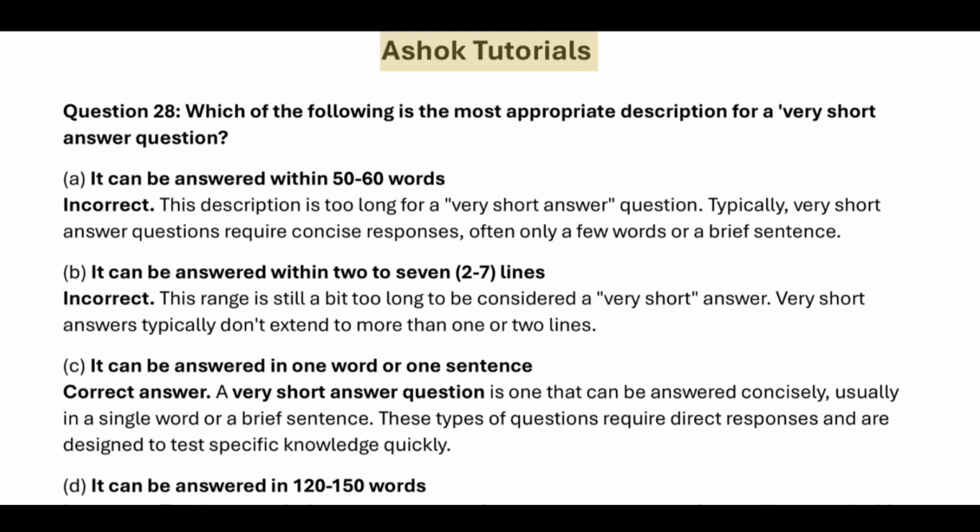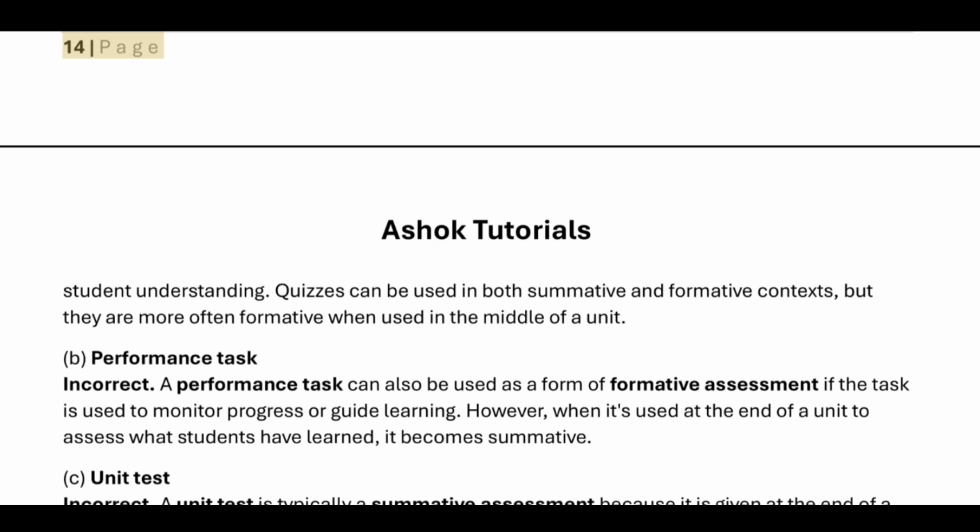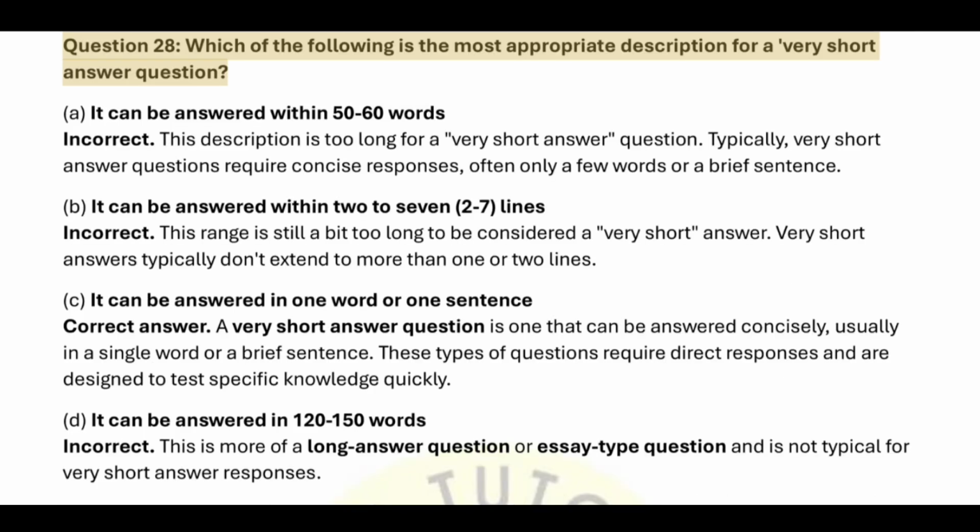Question 28. Which of the following is the most appropriate description for a very short answer question? A. It can be answered within 50 to 60 words. Incorrect. This description is too long for a very short answer question. Typically, very short answer questions require concise responses, often only a few words or a brief sentence.